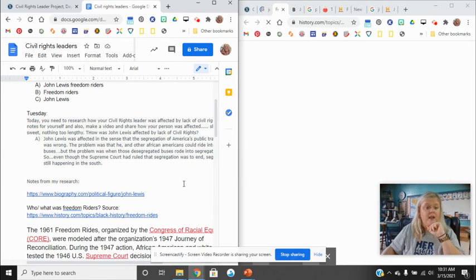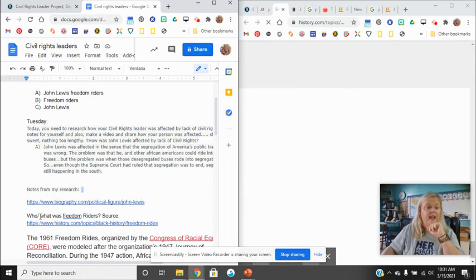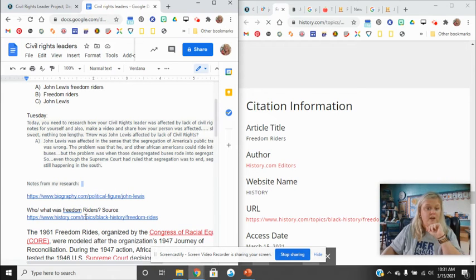All right. So I put my documentation over here, and I've got my websites that I used for research, and I documented it here. But today's question said, you need to research how your civil rights leader was affected by lack of civil rights. Take notes for yourself. Okay, so you're not going to find where it says John Lewis was affected in the sense that segregation was blah, blah, blah. It's not going to come out and say he was affected by civil rights by. Well, you're going to have to read some articles.